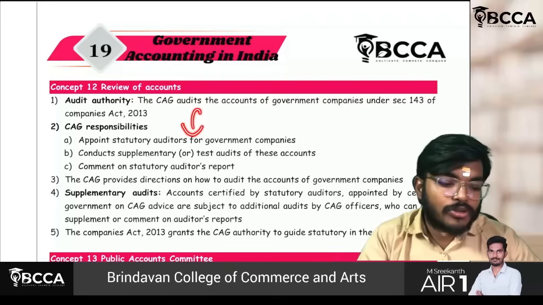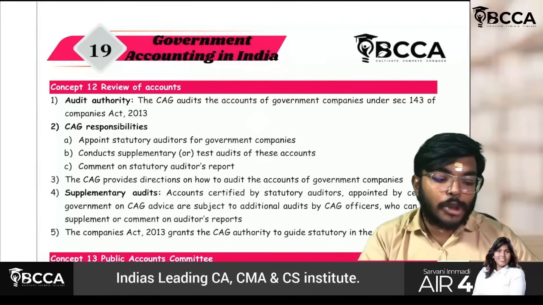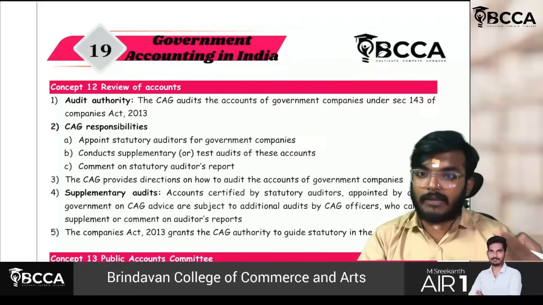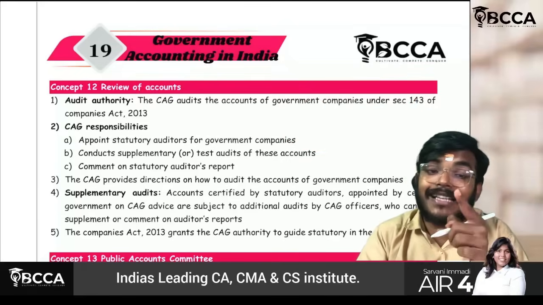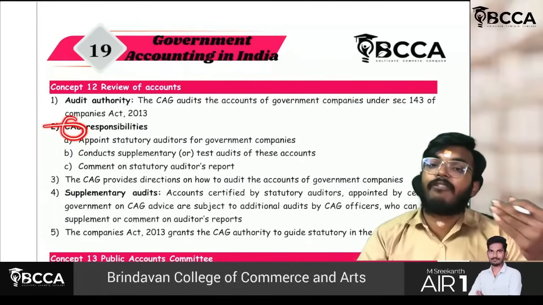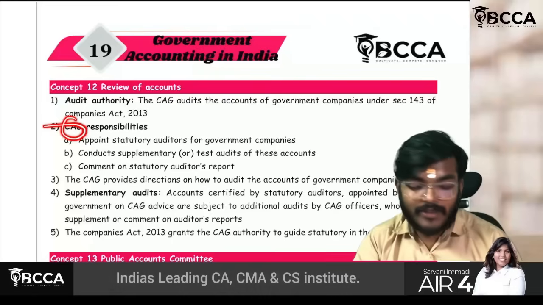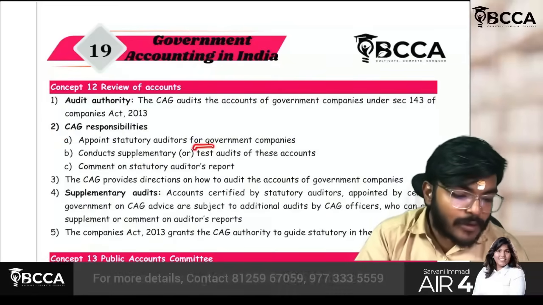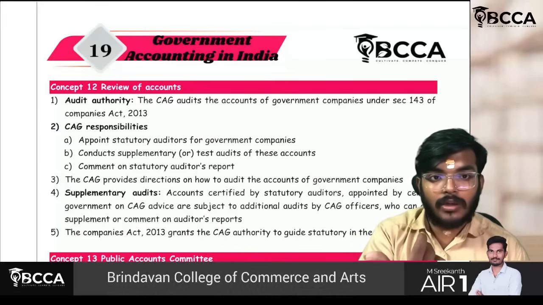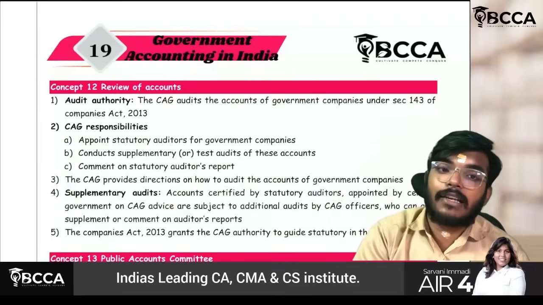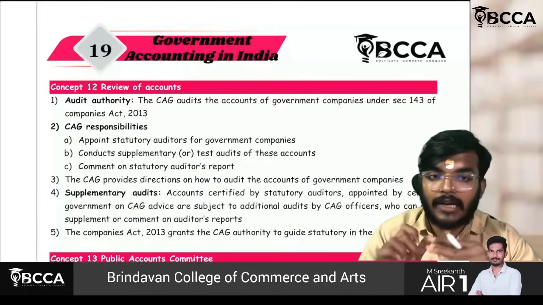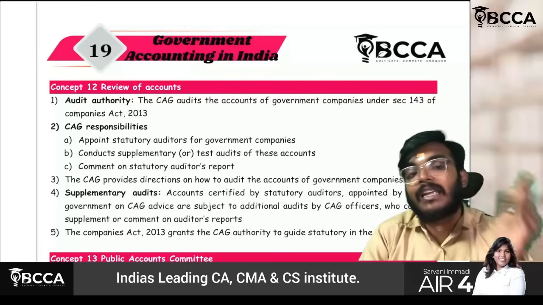I am damn sure that you will be covering this in your CMA Inter-level Corporate Accounts and Audit paper. There, in the company audit chapter, for government companies the statutory auditor will be appointed by the C&AG only. If the C&AG feels it is necessary to get another audit, which is a supplementary audit, or if it wants specific areas audited again, it can do that also. If it wants, it can get the entire audit done by another person. Or if it feels audit is required with respect to a certain area, it can even do that also.